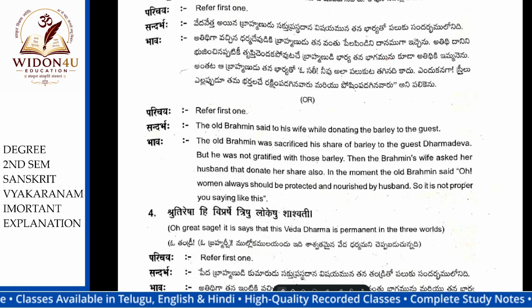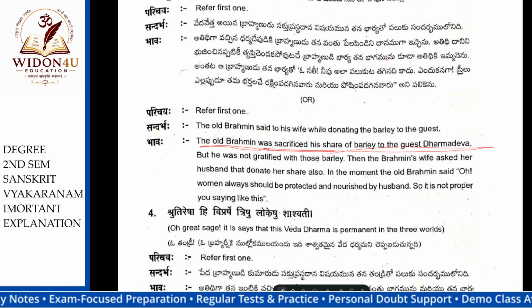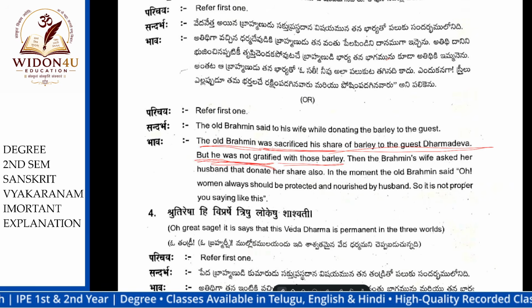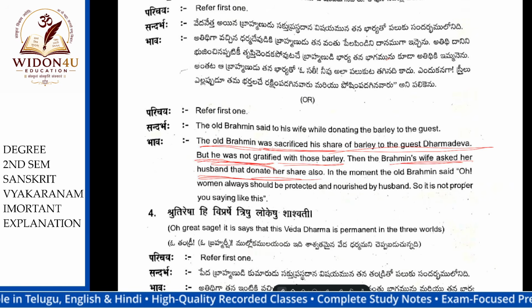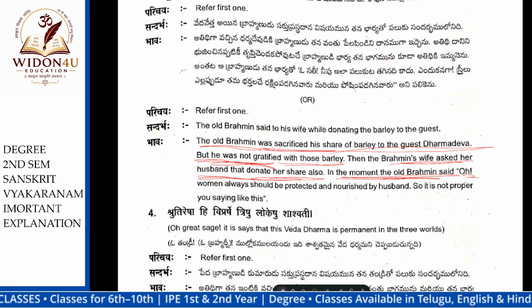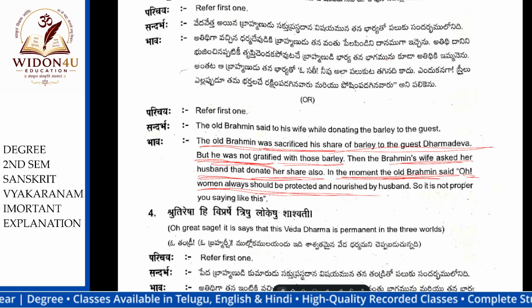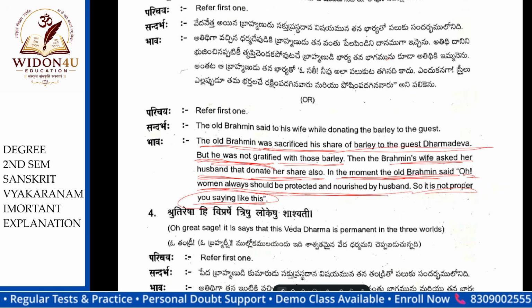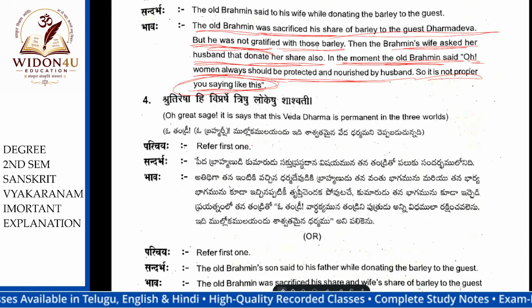Okay, what it says: the old Brahmin sacrificed his share of barley to the guest Dharmadeva, but the Dharmadeva was not gratified with that barley. Then the Brahmin's wife asked her husband to donate her share also. But in that moment the old Brahmin said, "A woman should always be protected and nourished by her husband. So it is not proper for you to speak like this. Just donate your pot of barley also. Offer your pot of barley also."